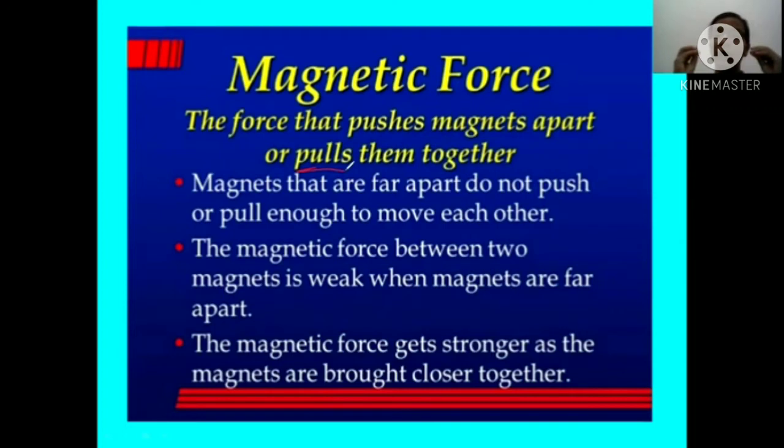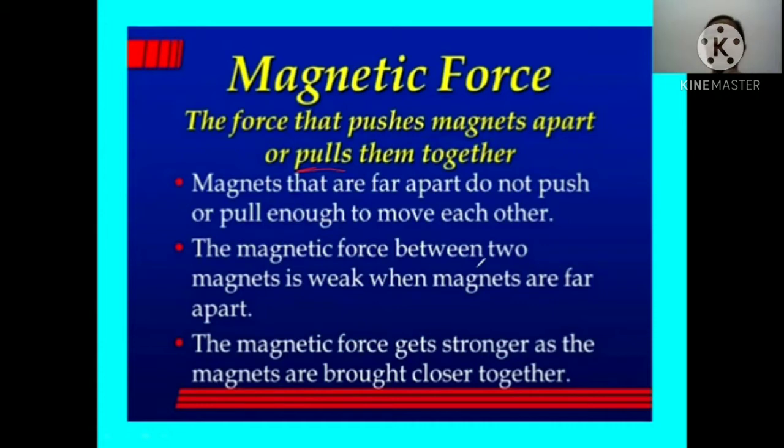So when we bring a magnetic object near the magnet, it attracts. But how? By the force that is known as magnetic force, but it's not visible to us. Both the iron nail and the magnet are not in contact. Magnets that are apart do not push or pull enough to move each other. If two magnets are very far, the magnetic force between them is weak. But when we bring them together, it becomes strong.